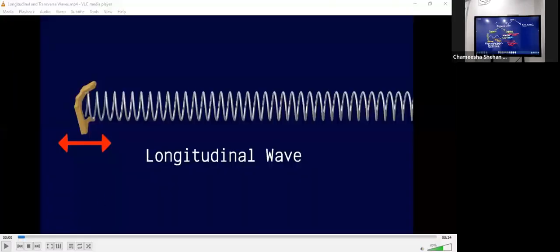So I could simply show you this diagram to help you understand the particle movements and the energy propagation directions, right? You should have seen it. It is a spring, and these things are available as a toy as well. It's a slinky, right?